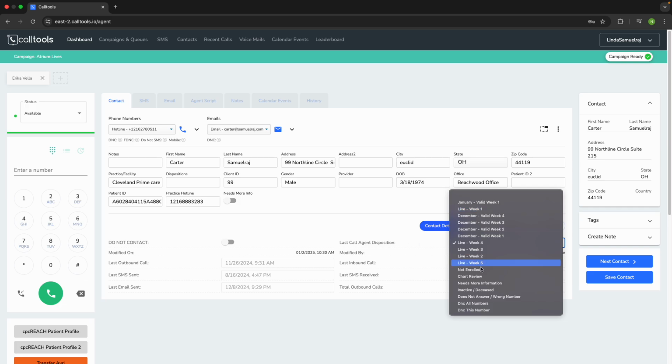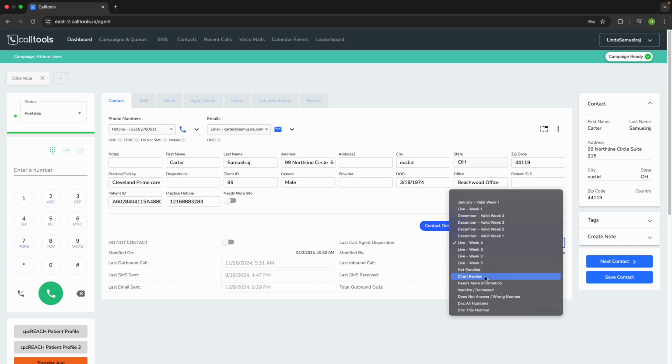Moving down, we have the not enrolled tab. This is just if we call somebody, they don't answer, and this is only if we're in an enrollment campaign. But we call somebody, they don't answer, or we call somebody and they say they're not interested right now, or maybe they can't talk right now, or something like that. And then you use that.